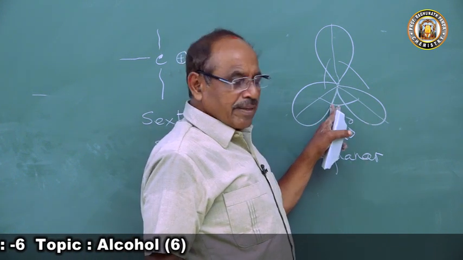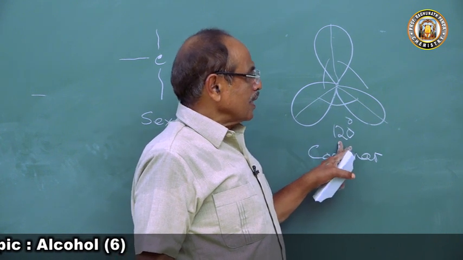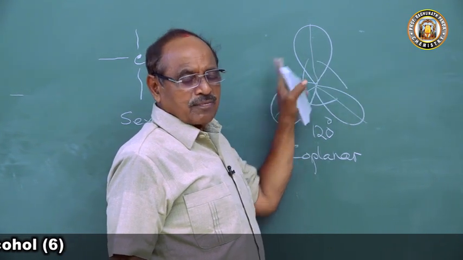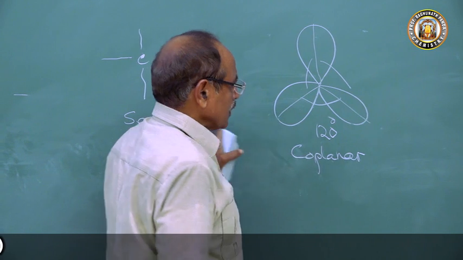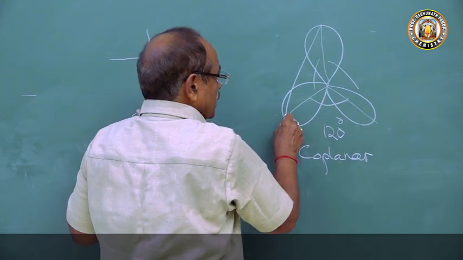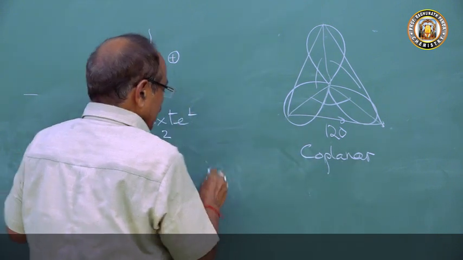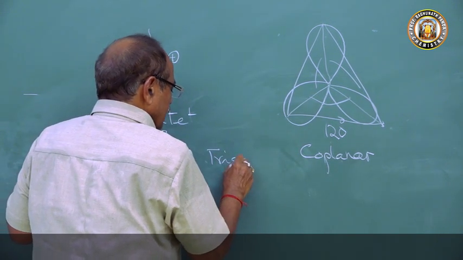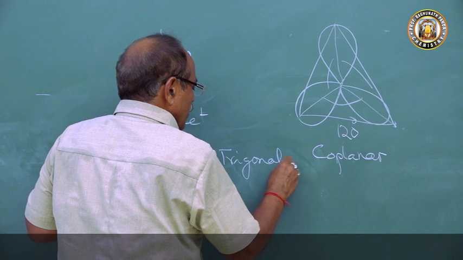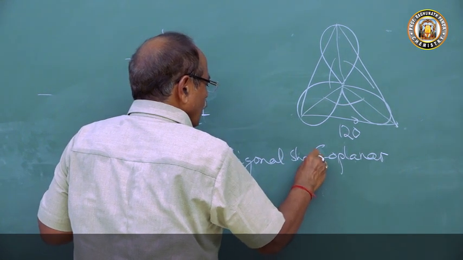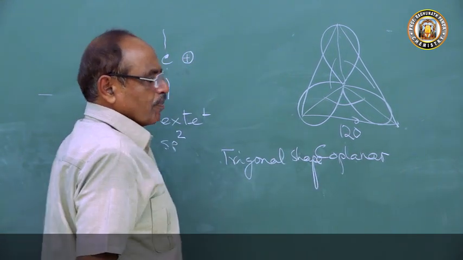What is the hybridization? sp2 hybrid state. The three sp2 hybrid orbitals are projected towards the corners of an equilateral triangle. It is a trigonal shape, and all bond angles are 120 degrees.